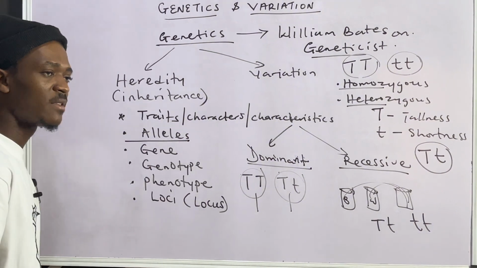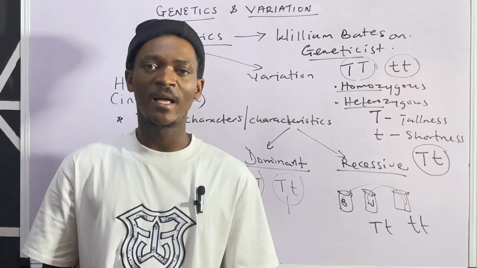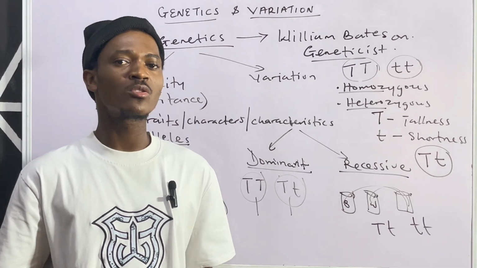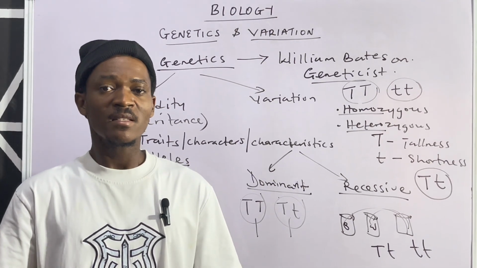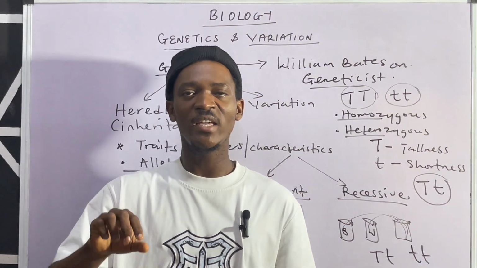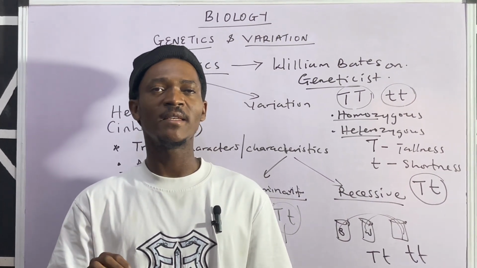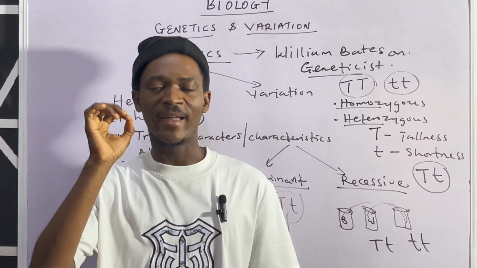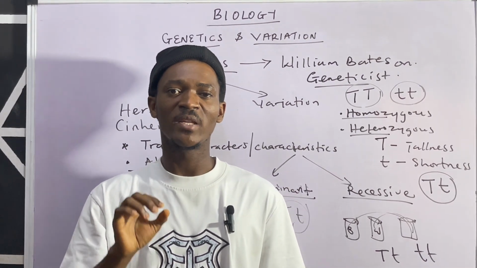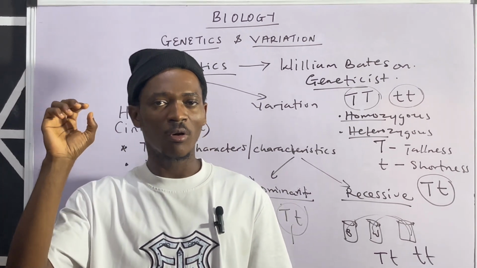Then next is alleles. When we talk about alleles, we are referring to different variations of the same gene. What does that mean? You could have a gene coding for the color of eyes.